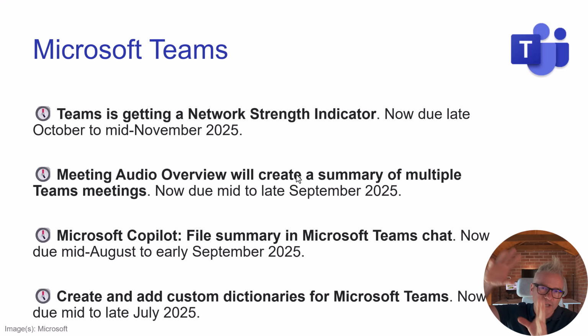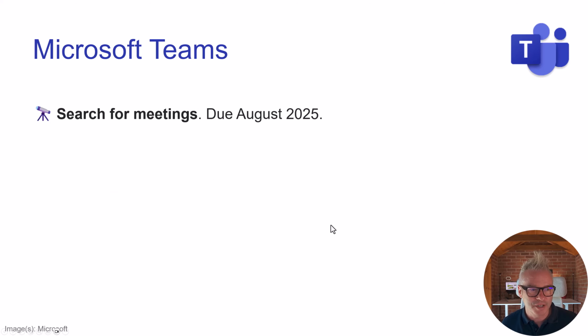And the ability to create and add custom dictionaries. Now, this is an organizational thing, really, but it just means that if you work in an org with lots of acronyms or abbreviations, or very specialized things for where you work, someone in IT can upload that in the admin center, and it will make the narrations of your meetings a little bit better, but also Copilot will use that as well. That last one was difficult. That should be available to your organization now.